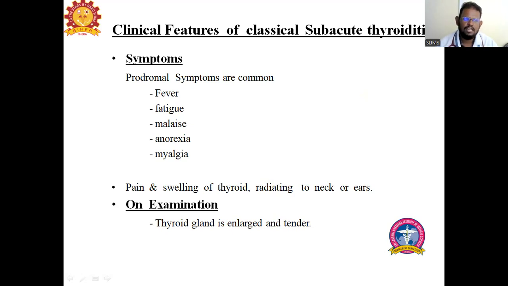So this also shares the common symptoms like fever, and other prodromal symptoms like myalgia, fatigue, malaise. It also causes a painful swelling of the thyroid gland radiating to the neck and ears. The thyroid gland is also enlarged and tender.